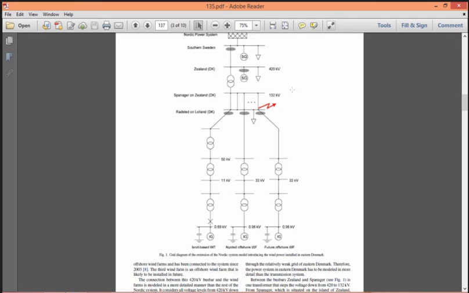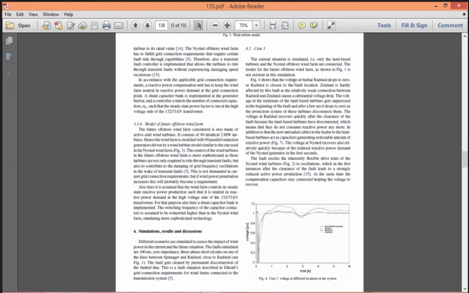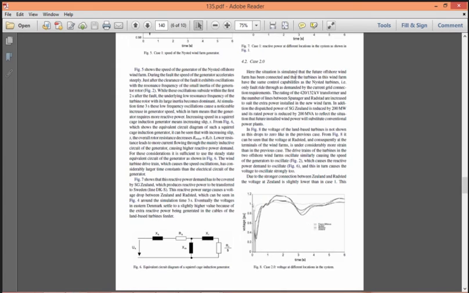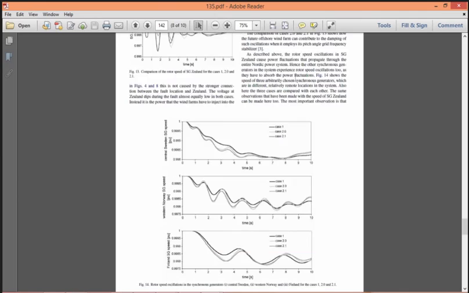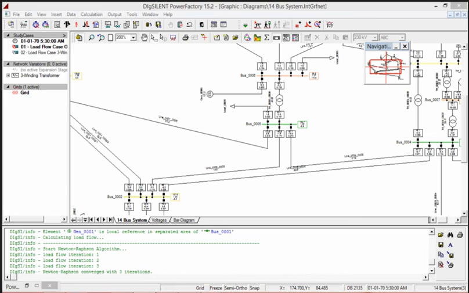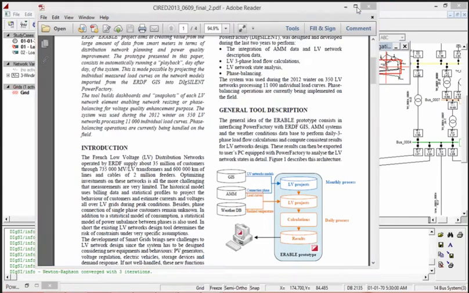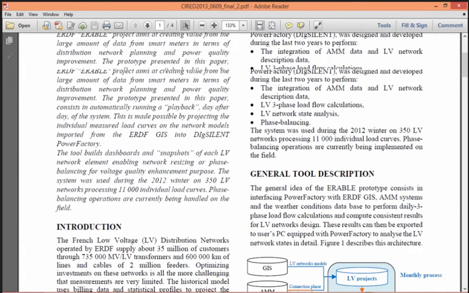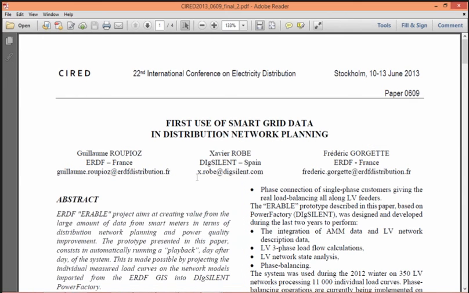This is the network. These are various calculations. So likewise, Dixieland has been used for many paper publishing and different calculations in thesis works. So this is paper related to smart grid data in distribution network planning.